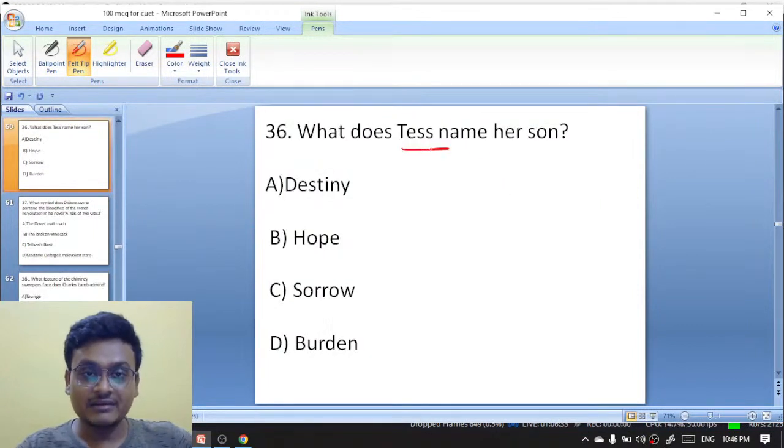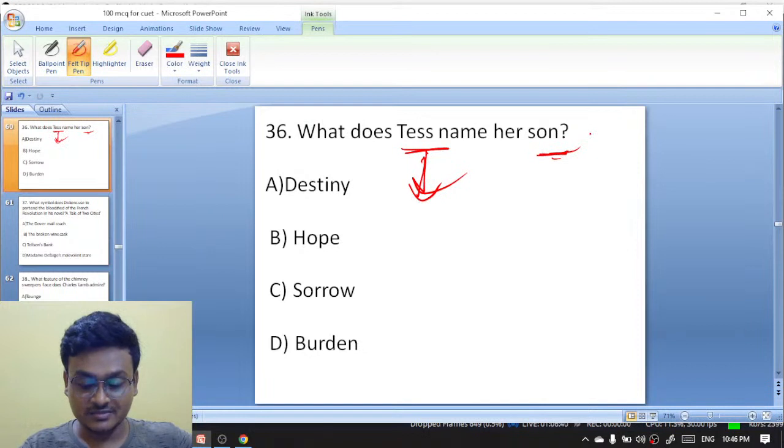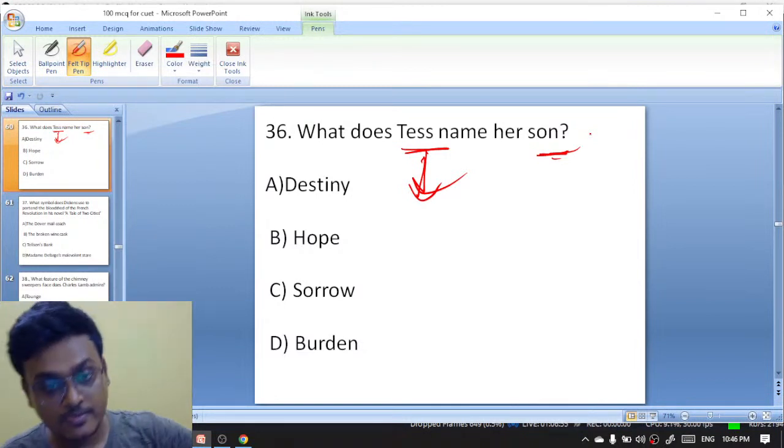What does Tess name her son in the novel Tess of the d'Urbervilles? Destiny, hope, sorrow, or burden? What does Tess name her son in the novel?